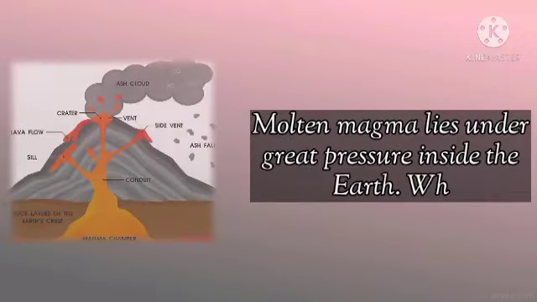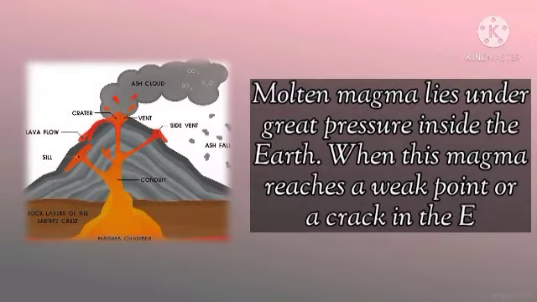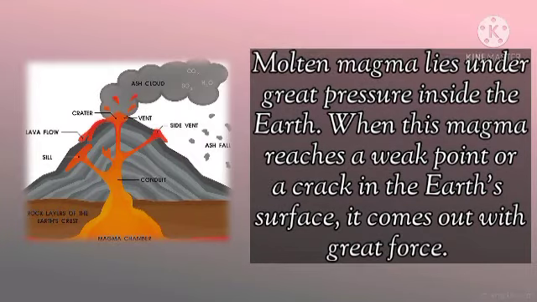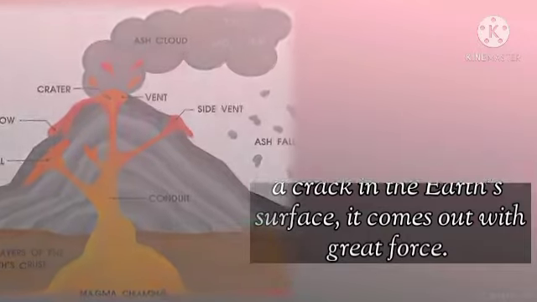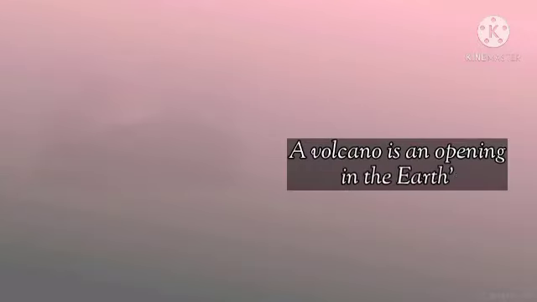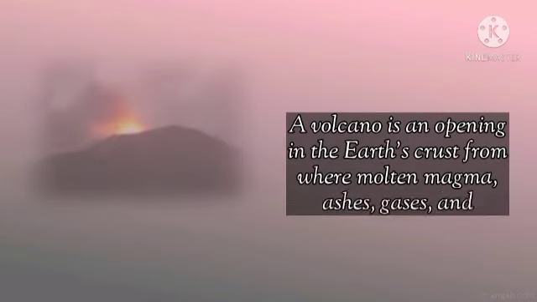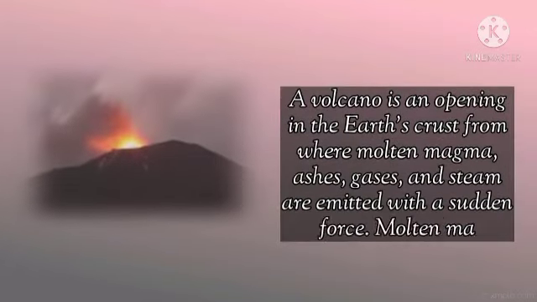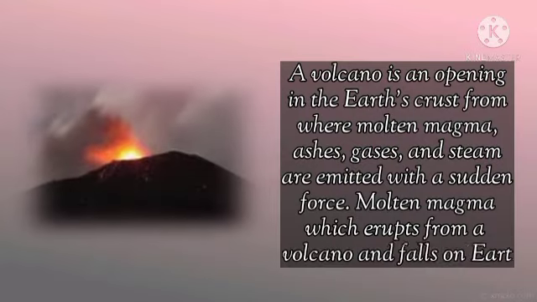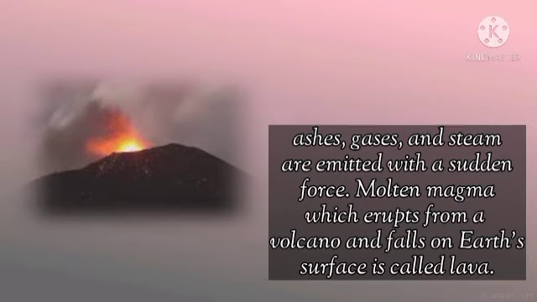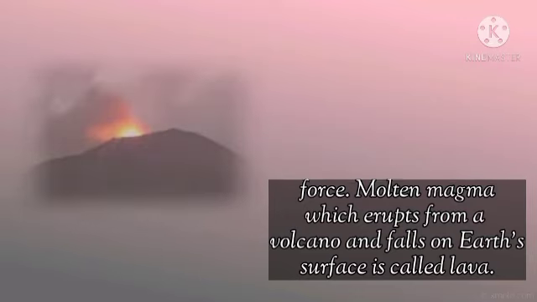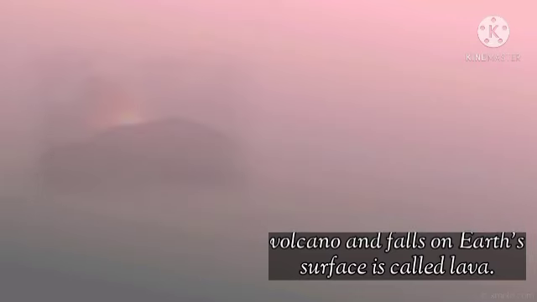Volcanic eruptions. Molten magma lies under great pressure inside the earth. When this magma reaches a weak point or a crack in the earth's surface, it comes out with a great force. A volcano is an opening in the earth's crust from where molten magma, ashes, gases, and steam are emitted with a sudden force. Molten magma, which erupts from the volcano and falls on the earth's surface, is called lava.